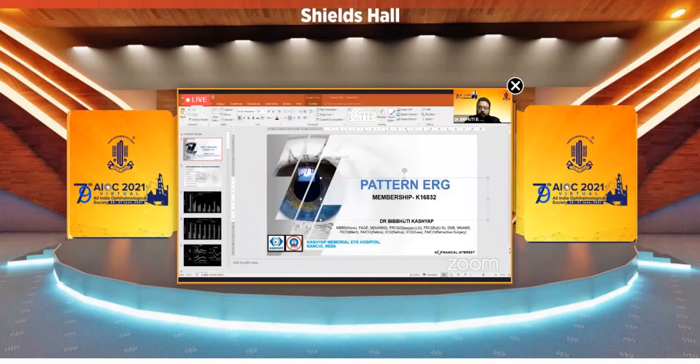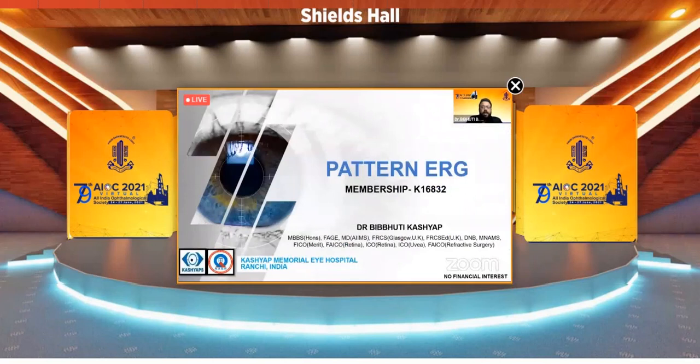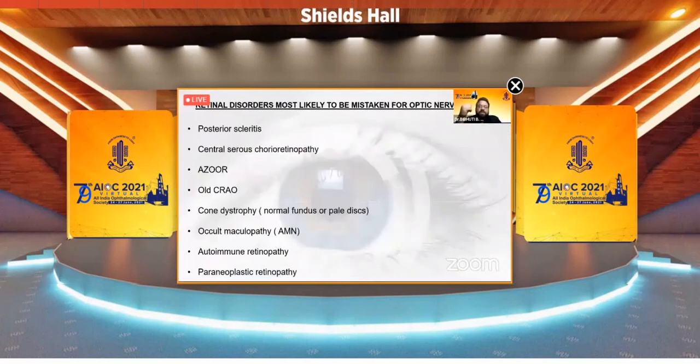Yeah. All right. So my topic for today is pattern ERGs. In our day-to-day practice, we have seen there are some retinal disorders which are most likely to be mistaken for an optic nerve disease, like subtle posterior scleritis, central serous chorioretinopathy, acute zonal occult outer retinopathy, certain old central retinal artery occlusions, cone dystrophies, occult maculopathies, autoimmune retinopathies, etc.